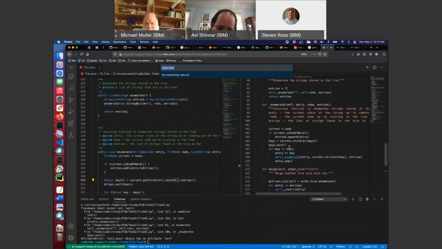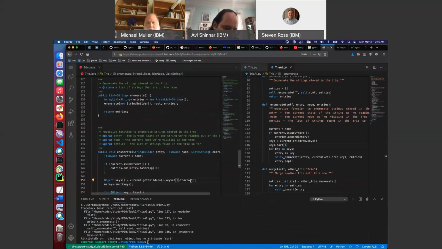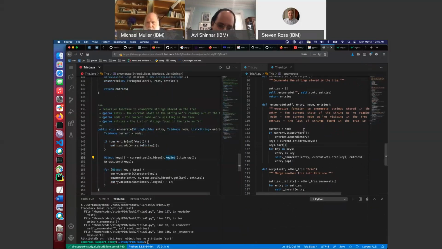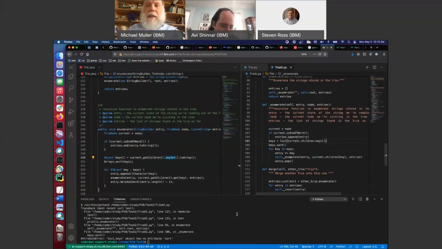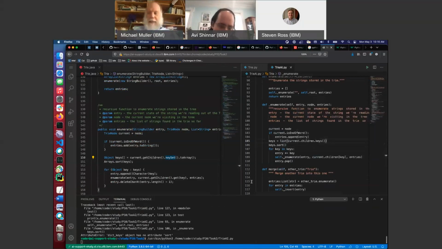Okay, this doesn't work because keys can't sort keys. Oh, that's that arrays dot sort. Which whoa, okay, got it. Here we convert it to an array. Ooh, oh, it's the key set. Oh, that would have been good to pay attention to. Wait, this is keys. Wait. Oh, I blew it. You have 4 more minutes. Bad, Michael.